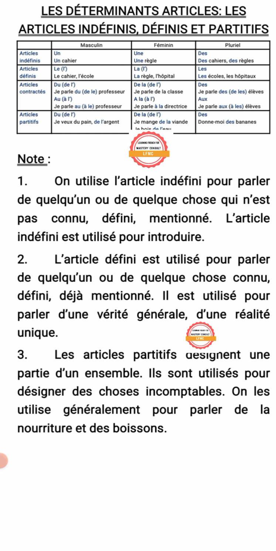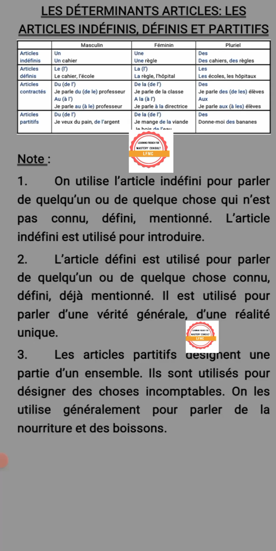Drinks also. You see, quand je dis donne-moi de l'eau, c'est une quantité indéterminée de l'eau. When I say give me some water, it is a kind of not determined quantity of that water that I'm asking. Du thé, some tea that is not well defined, a part of the tea.